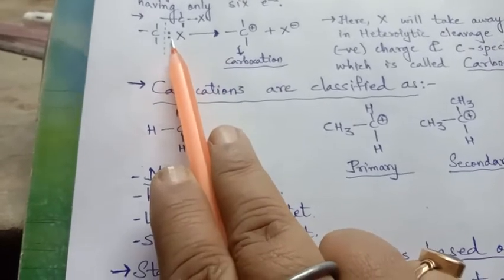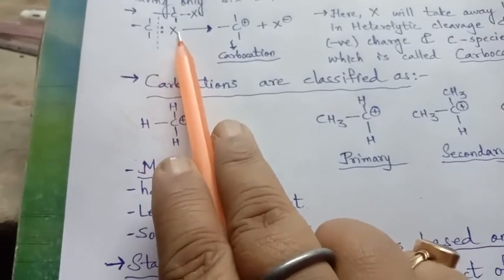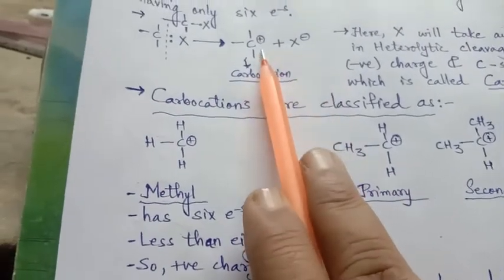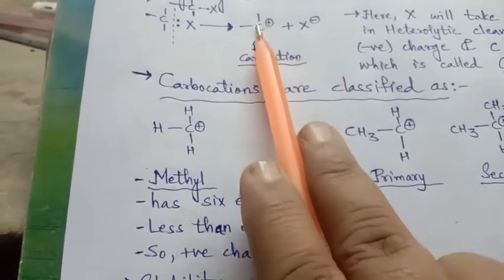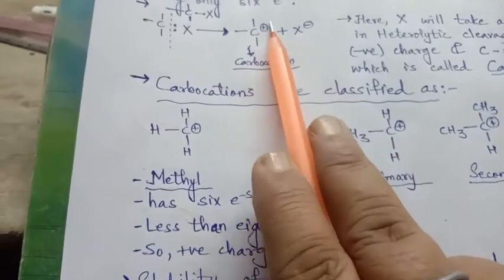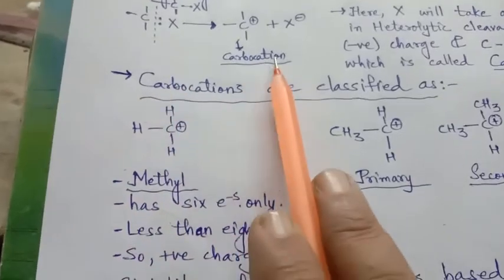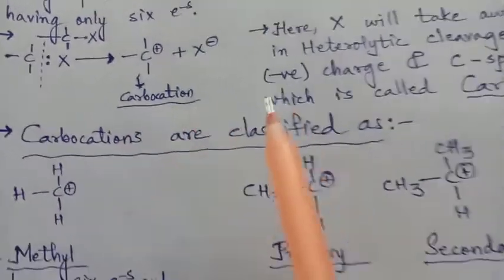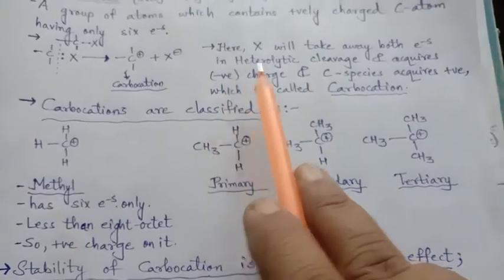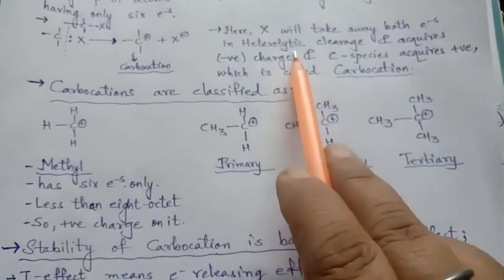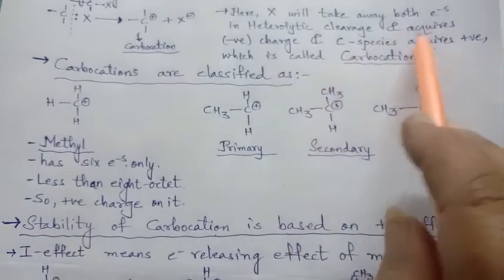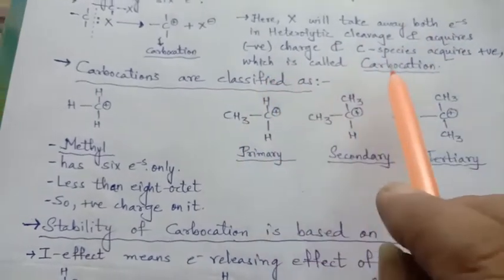And as it is dragging both electrons, that means it is gaining both electrons, it is negative, and here there are only 6 electrons, that means the carbon has given up the electron, so it acquires a positive charge. That is called a carbocation. Here X will take away both electrons in heterolytic cleavage and acquire a negative charge, and the carbon species acquires a positive charge, which is called a carbocation.